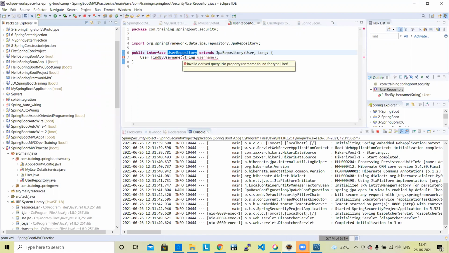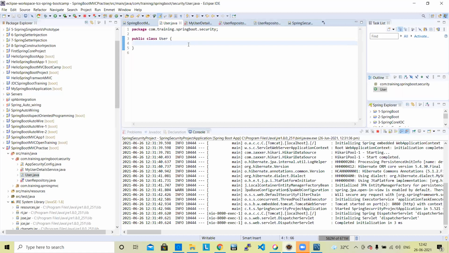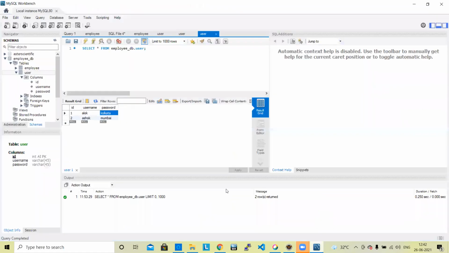Okay. Next, invalid derived query, no property username found on the type user. Okay, find by username. And now in user, we need to create the three fields according to our database. Our database has three fields: ID, username, and password.